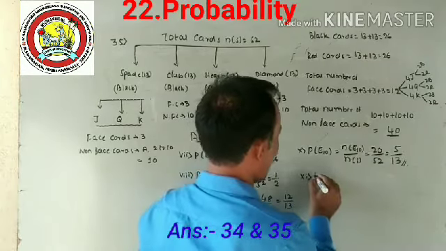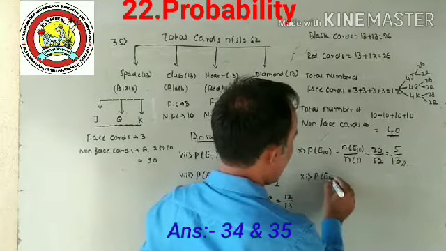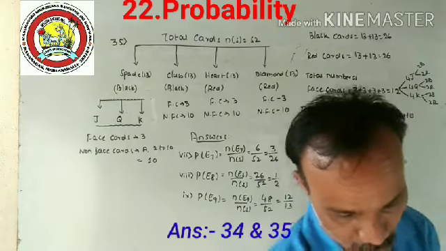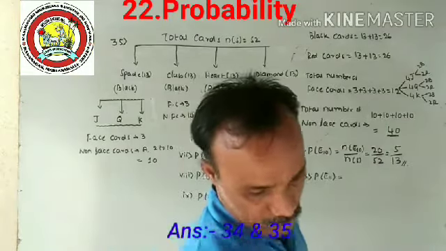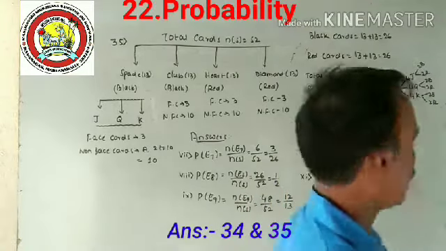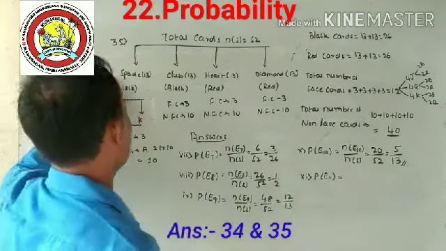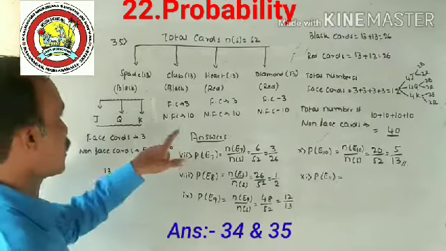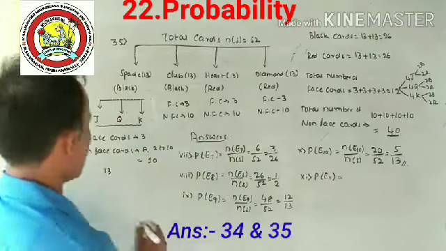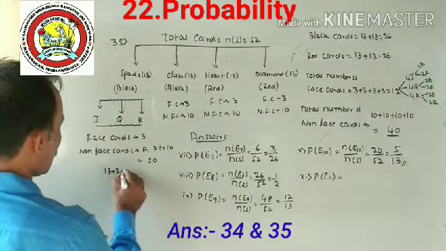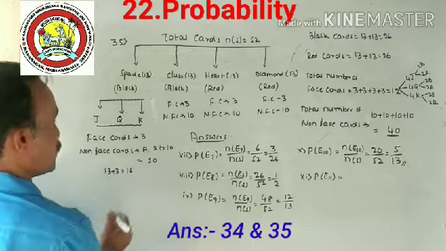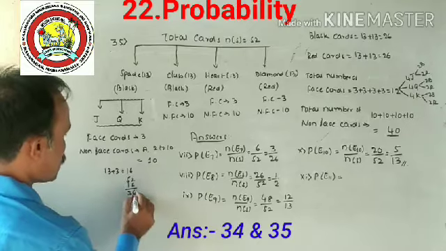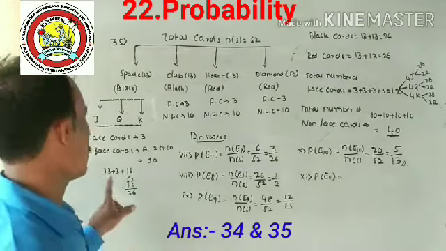Question number 11. Let E11 be the event that the card is neither a spade nor a jack. Spade means how many are there? Total number of spade cards is 13, including a jack. Nor a jack means 1, 2, 3 more, plus 3. So 13 plus 3 is 16. You have to subtract: 52 minus 16 is 36. Any doubt here?